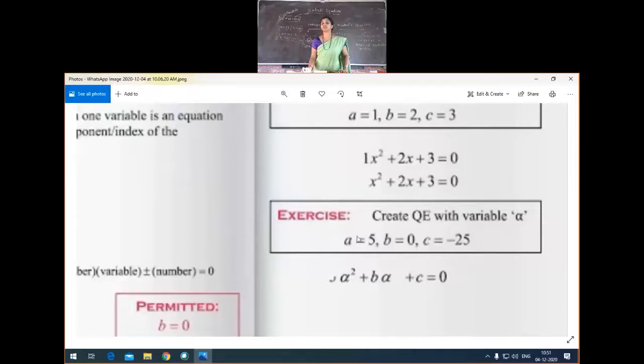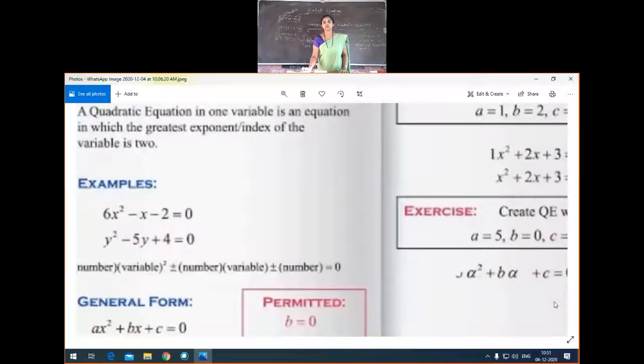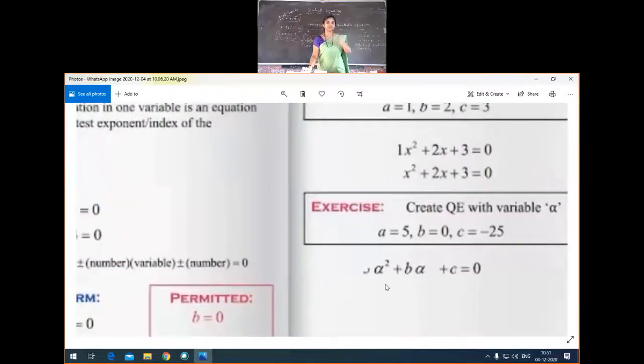What answer will you get here? 5 alpha square plus 0 into alpha, then minus 25 is equal to 0. So the final equation is 5 alpha square minus 25 is equal to 0. That you can try now.